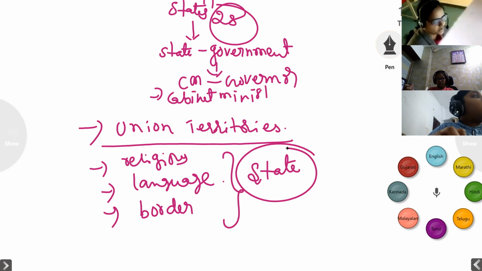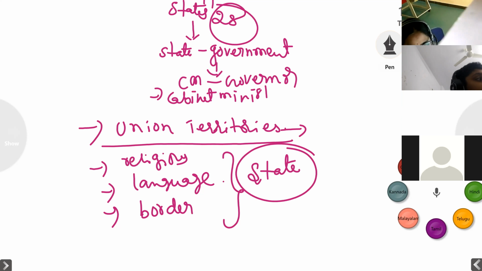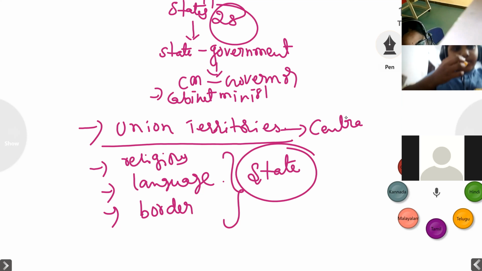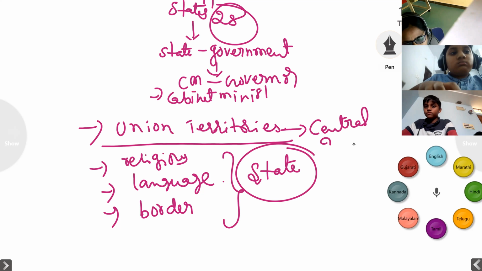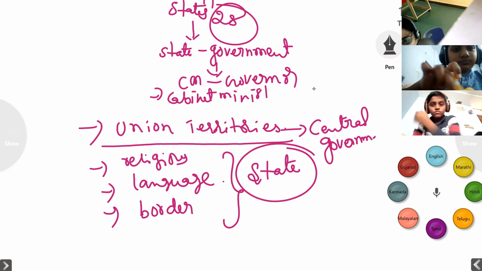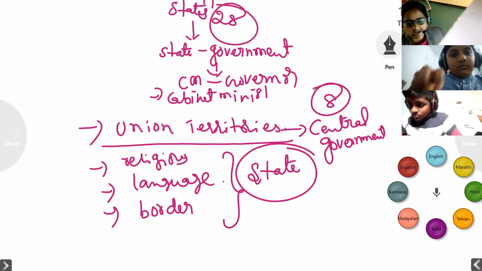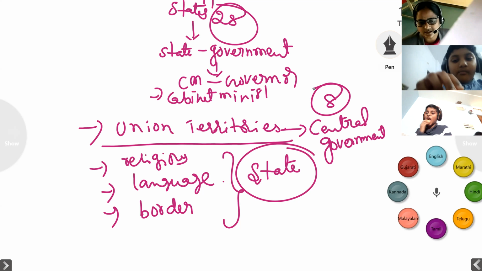So if the union territories are there, these union territories will be under the control of the central government. Okay, all the union territories. Children, are you understanding? All the union territories, the eight union territories which we have in our country, these eight union territories will be under the control of the central government.